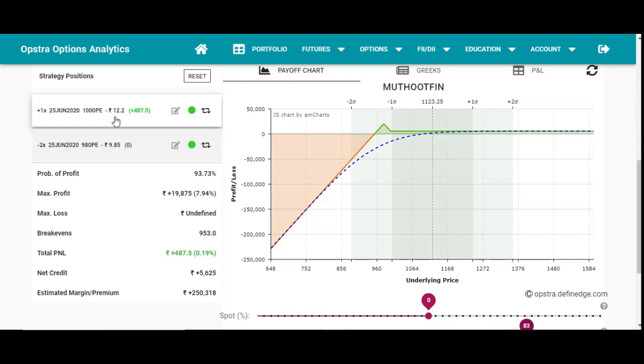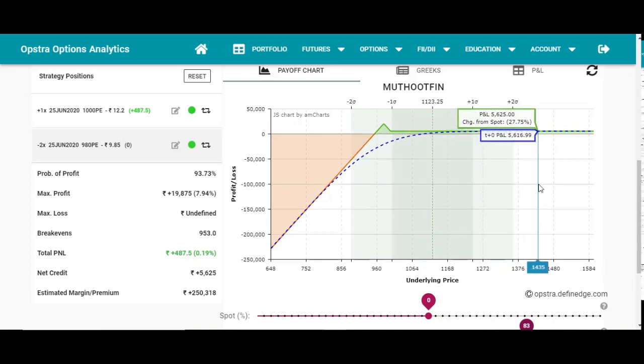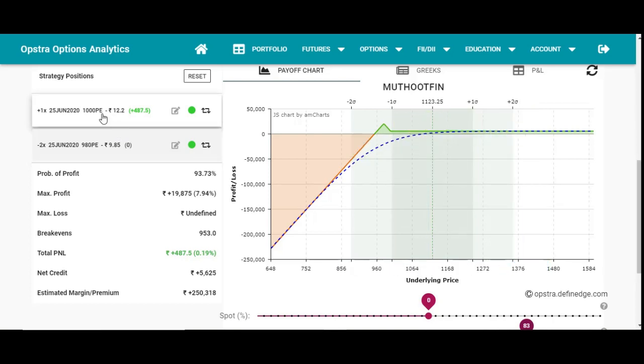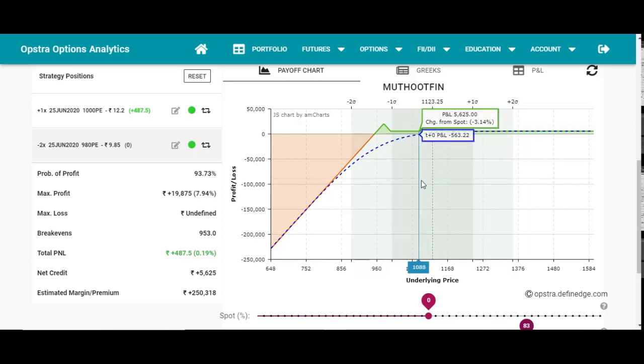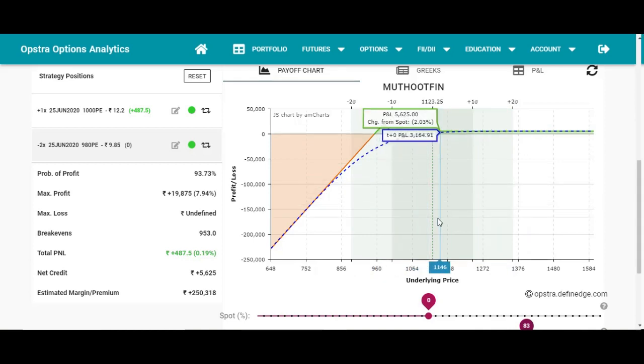If the market trades at the level of 1,000, then we need to close it, as there is mandatory delivery, so we close it with whatever profit we have. And if the market moves above 1,000, then we can hold this trade till the day of expiry to capture the maximum profit of 5,625 rupees. So this is an option strategy which is a ratio spread.